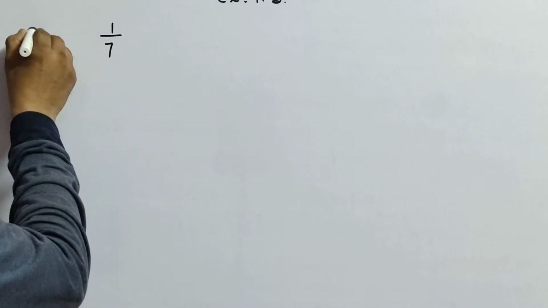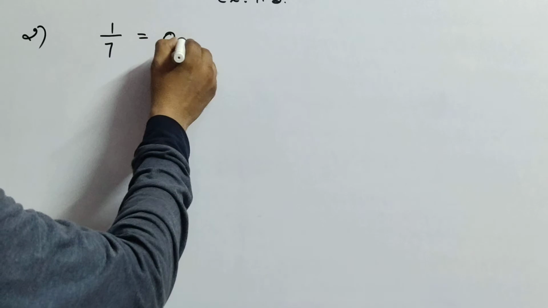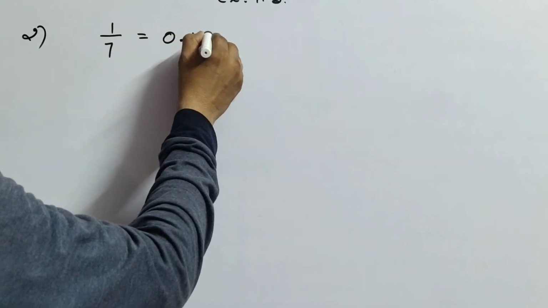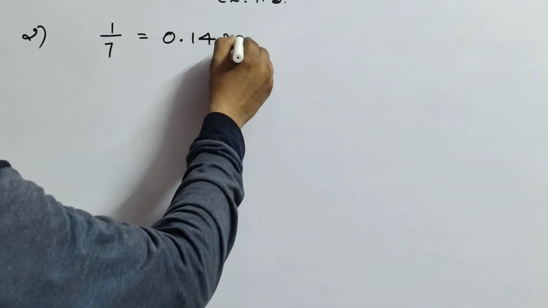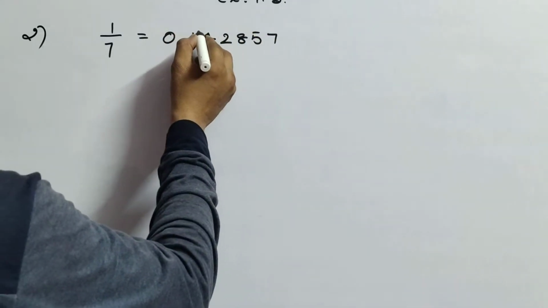It is given that 1 by 7 equals 0.142857 bar.